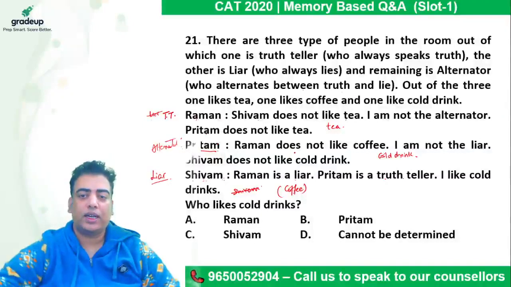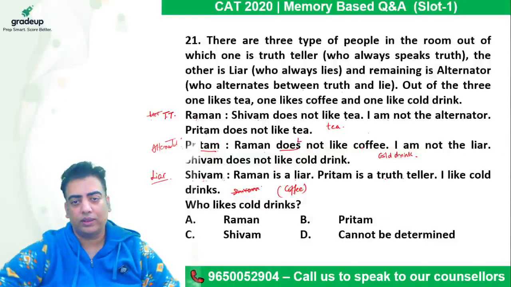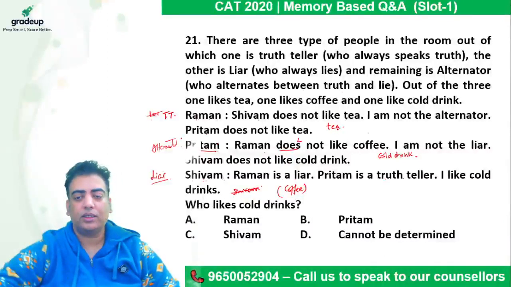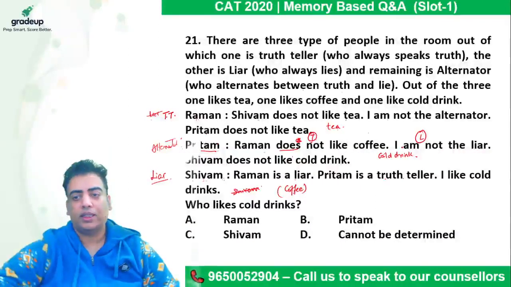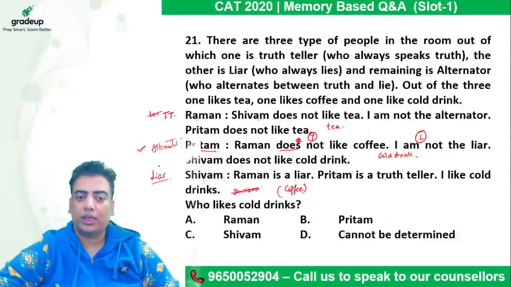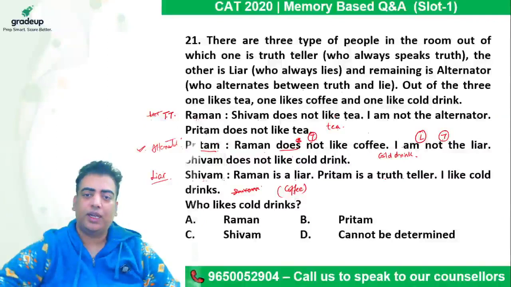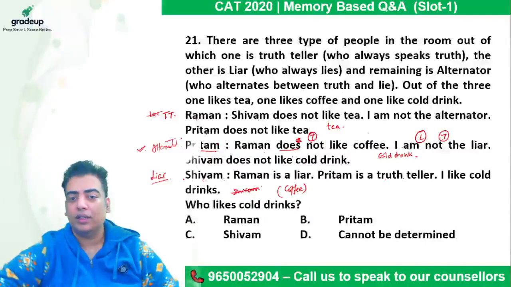He is an alternator who alternates between truth and lie. I do not know which statement is truth and which is a lie, right? So if I consider that the first statement is a lie, which says Raman does not like coffee, then Raman must like coffee, which is not the case because Raman likes tea. So this statement should be a truth. If this is a truth, this must be a lie. He says, I am not a liar, right? And we already know he is not a liar, which means this statement effectively comes out to be truth, which means all our assumptions fail here, right? So Shivam is neither a truth teller nor a liar, right?